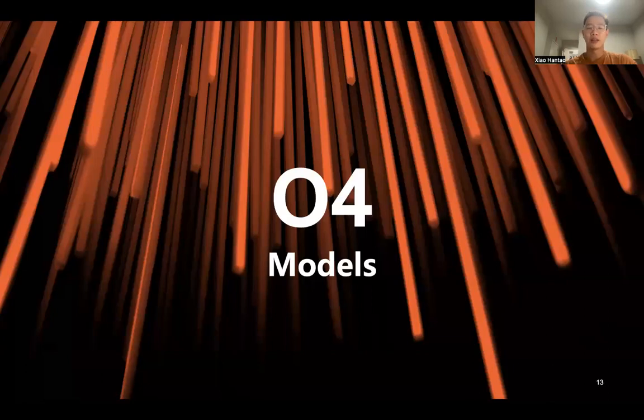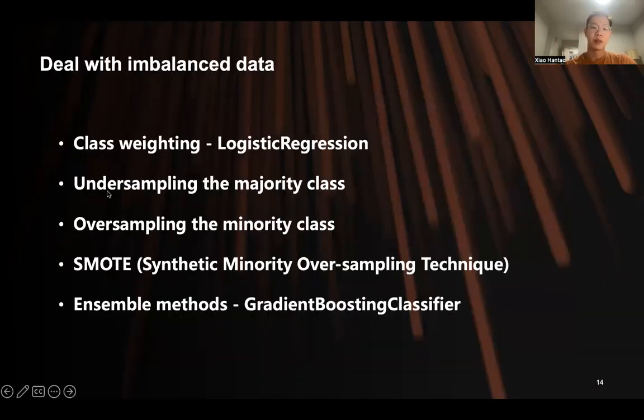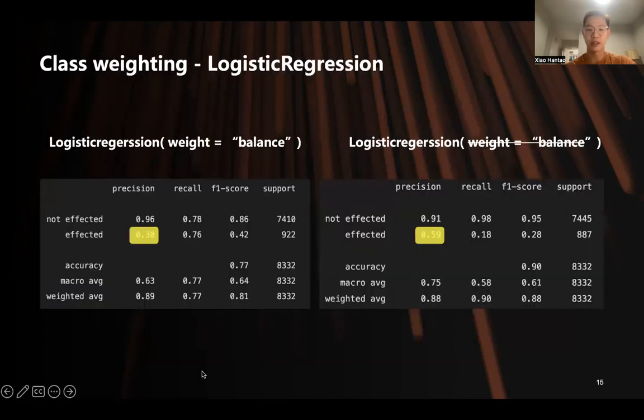The fourth part is our models. Basically, as we said, our whole data set is a very imbalanced data. So we apply 5 different methods to deal with the imbalanced data set. The first is class weighting. Here we will use logistic regression and also undersampling, oversampling, SMOTE, which is a very unique method to deal with oversampling, and also an ensemble method, here the gradient boosting classifier.